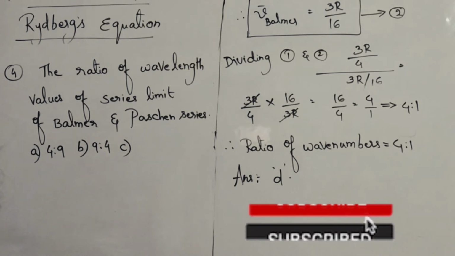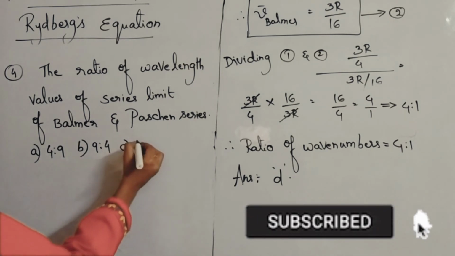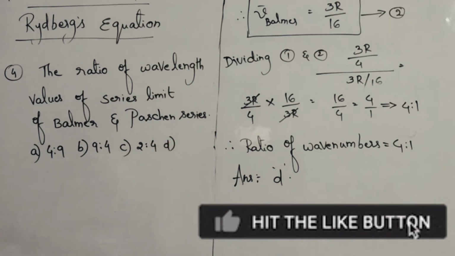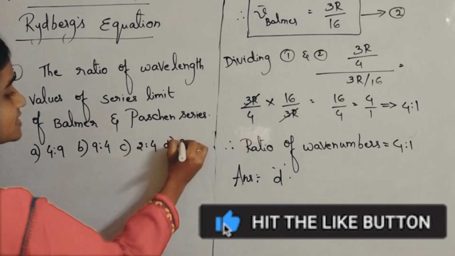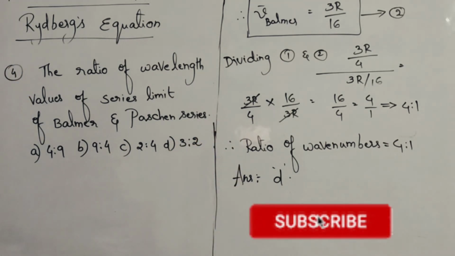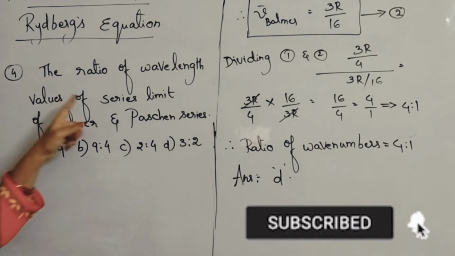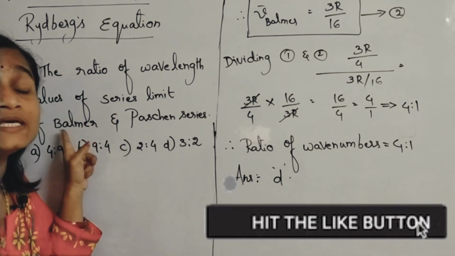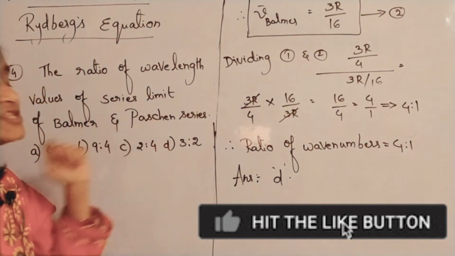Option C is given as 2:4, which is nothing but 1:2 only, no? Sometimes to confuse you, they will give it even like that. Option D is 3:2. So this is your question. What do you have to find? You have to find the series limit lines, for the Balmer series as well as for the Paschen series.